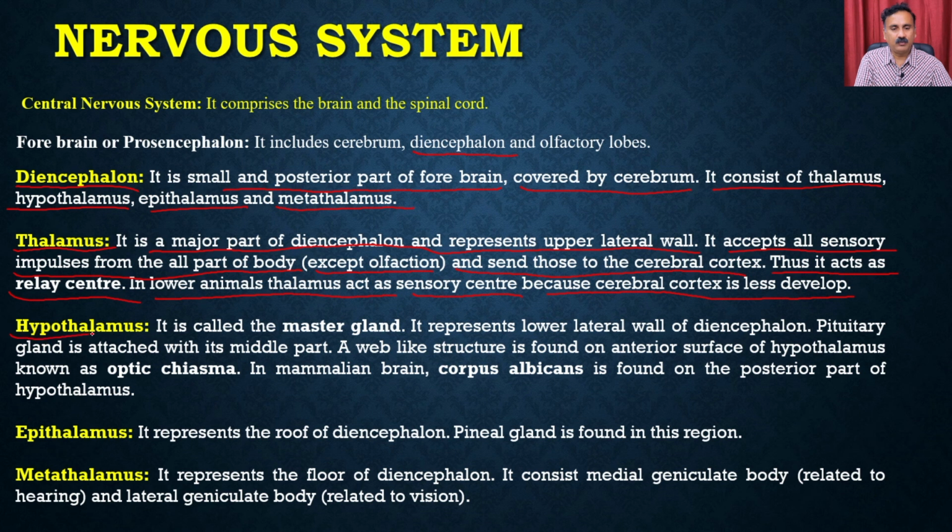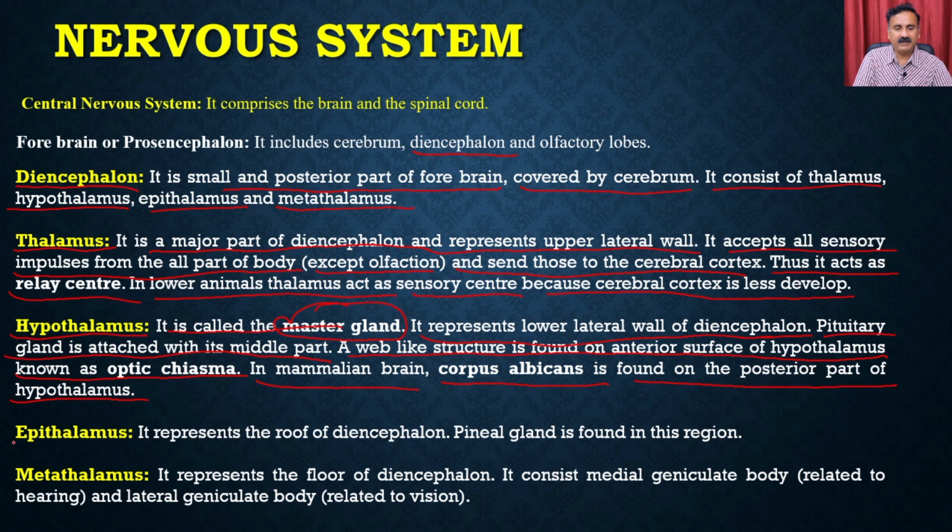Then we have the hypothalamus. It is called the master gland of the human body, and it represents the lower lateral wall of the diencephalon. The pituitary gland is attached to its middle part. A web-like structure found on the anterior surface of the hypothalamus is known as the optic chiasma. In the mammalian brain, the corpus albicans is found on the posterior part of the hypothalamus, and the hypothalamus is a very, very important part of the forebrain, which takes part in different types of activities.